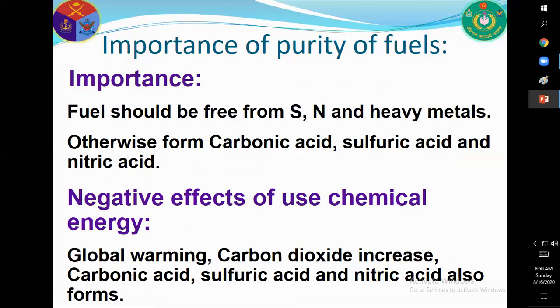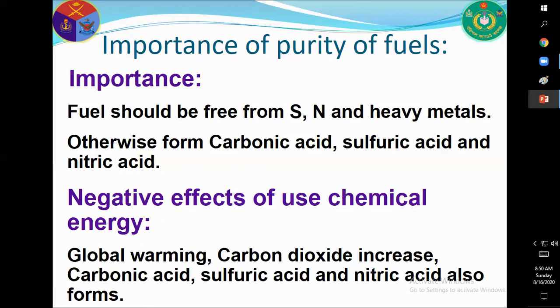Otherwise, acid rain forms, that means sulfuric acid and nitric acid. It destroys the aquatic system and zooplankton system. So fuel must be pure, otherwise it creates different types of problems and harmful effects on the environment and life.